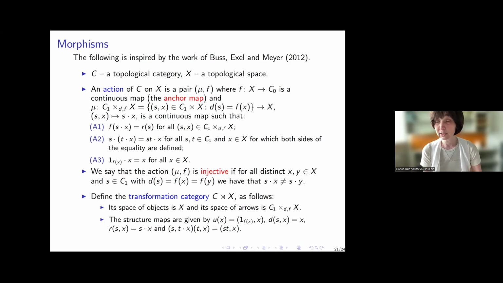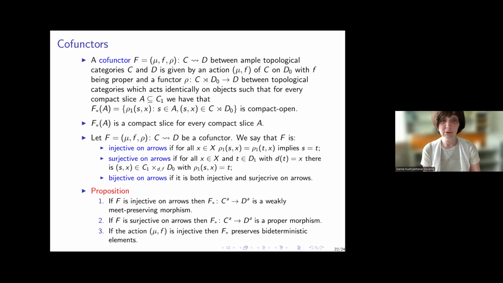And after that, when I have two ample categories, by a cofunctor I mean a pair mu f, where f is a proper morphism, and mu f is an action of C on D0. It's a kind of technical definition, but it's very, very natural.